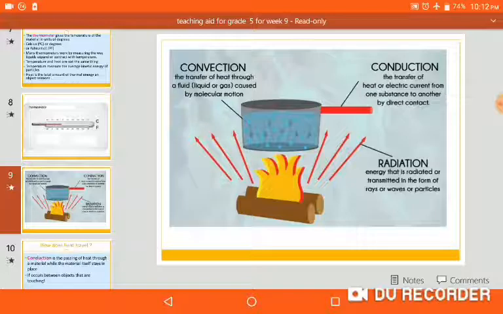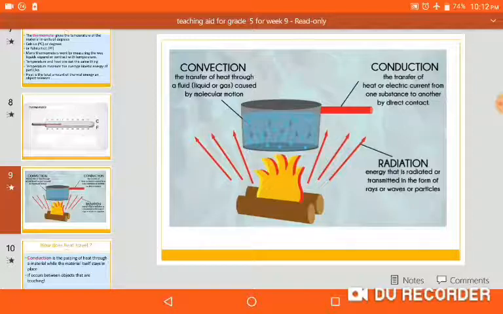Now look at this picture. What do you see? Three words. You can see conduction, convection, radiation. But what are they? They are modes, the methods of how heat transfers.